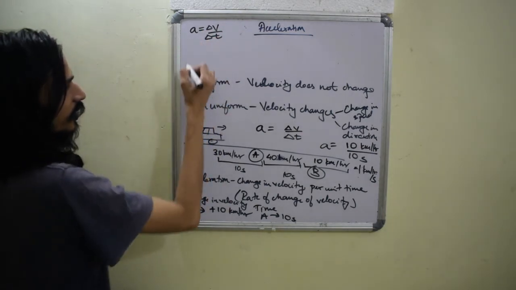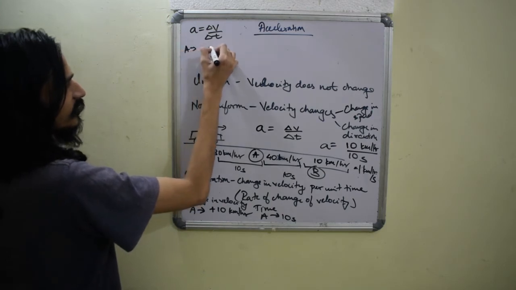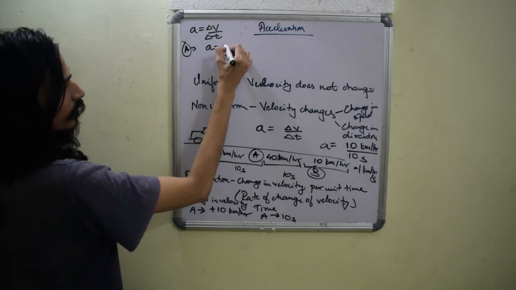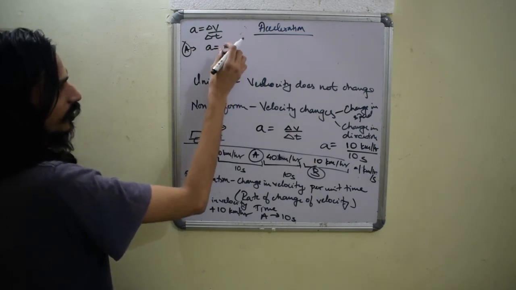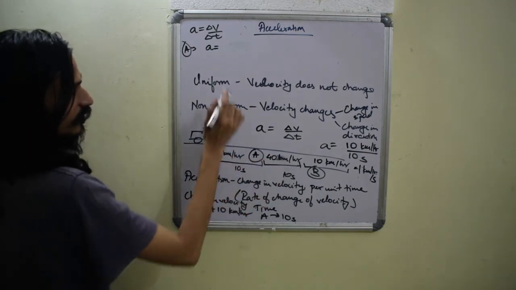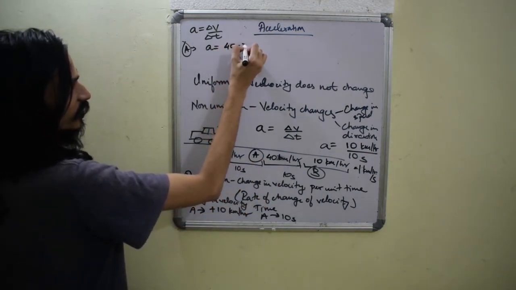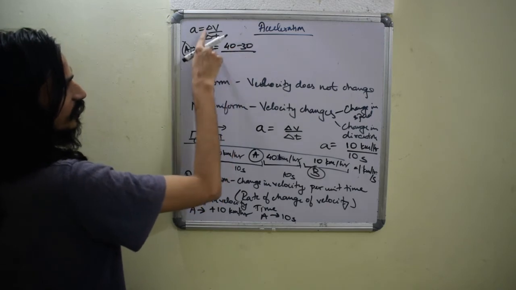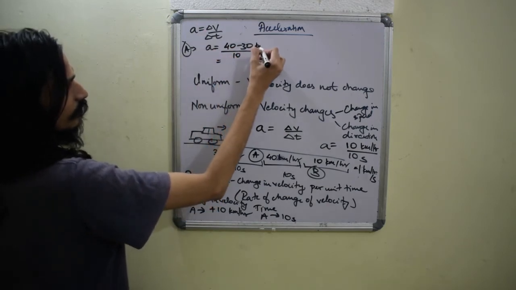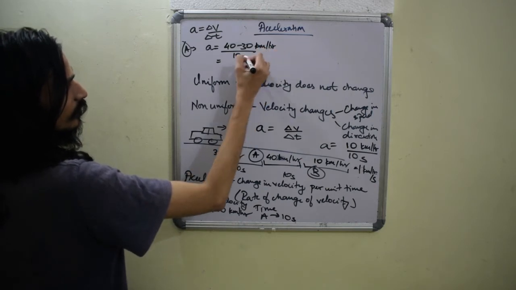So for A, I will say the acceleration is A, meaning this A. It's from 30 to 40, no? So I can write it as 40 minus 30, that is the change, divided by 10 seconds.